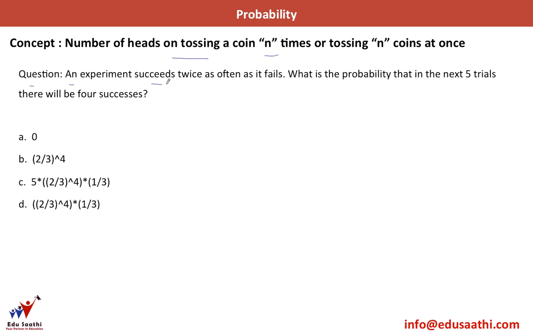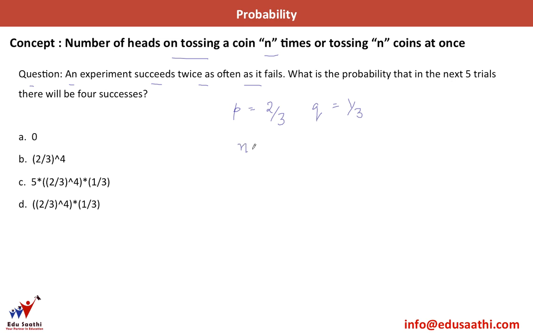Experiment succeeds twice as often as it fails. As I told you in the previous slide, P can be taken as the probability of success. So if it succeeds twice as often as it fails, so P is 2 by 3 and Q, this probability of failure, is 1 by 3. What is the probability that in the next 5 trials there would be 4 successes?